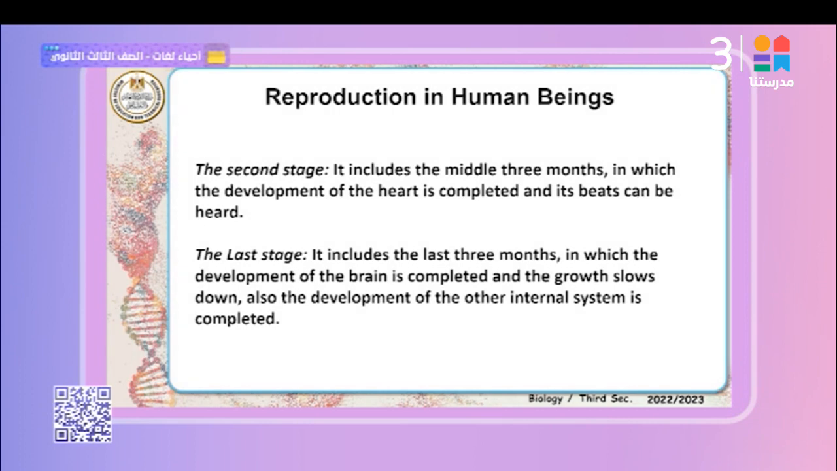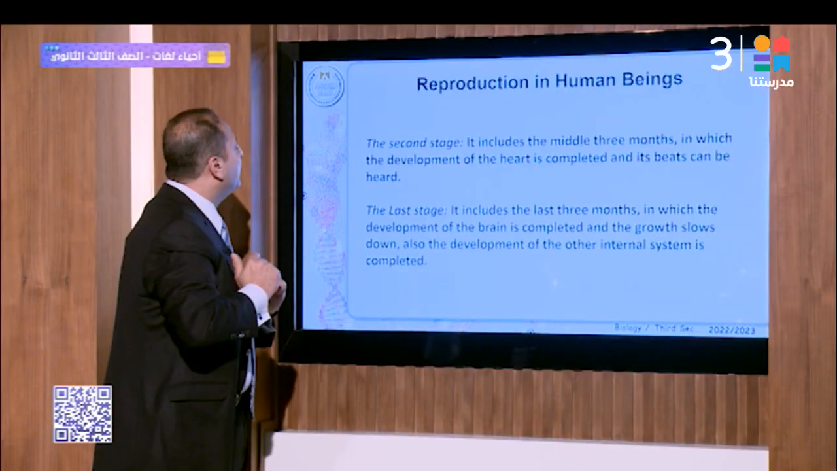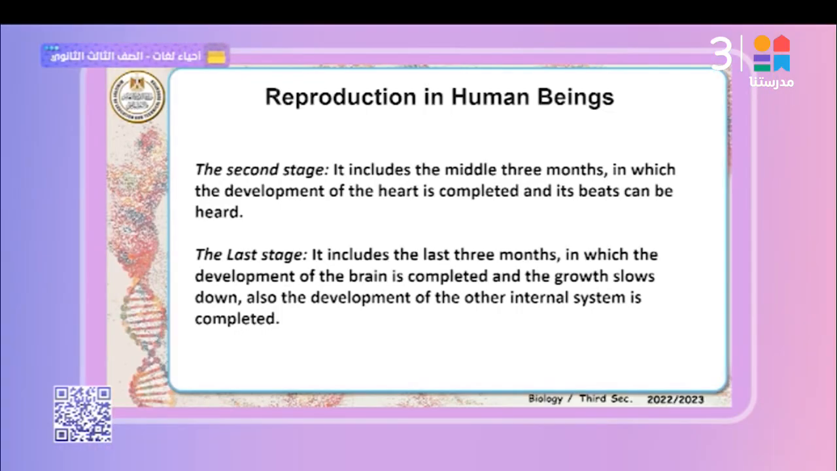The second stage includes the middle 3 months, in which the development of the heart is complete and the heartbeats can be heard. The last stage includes the last 3 months, in which the development of the brain is completed and the growth slows down. Also, the development of the other internal systems is complete.